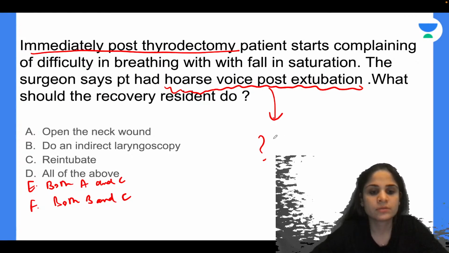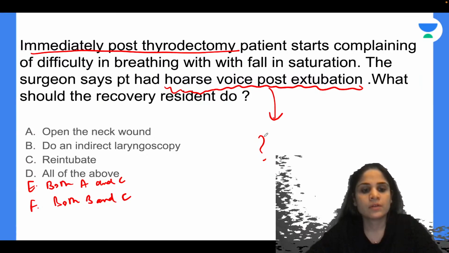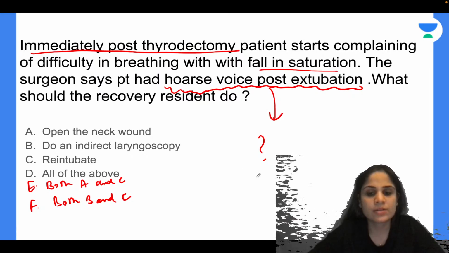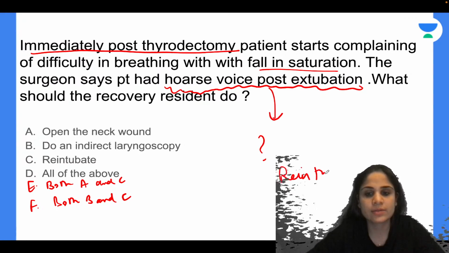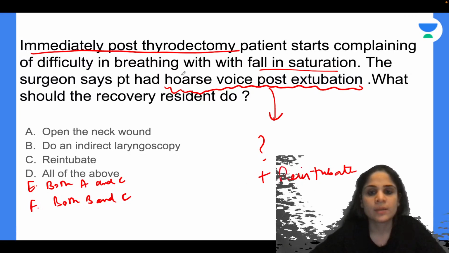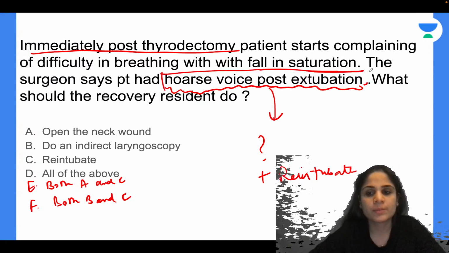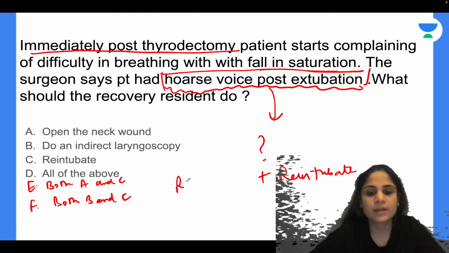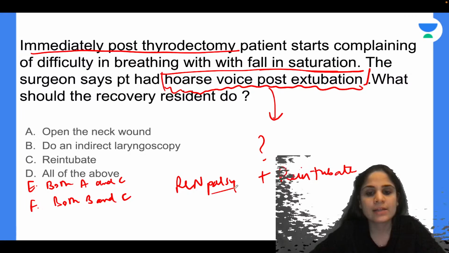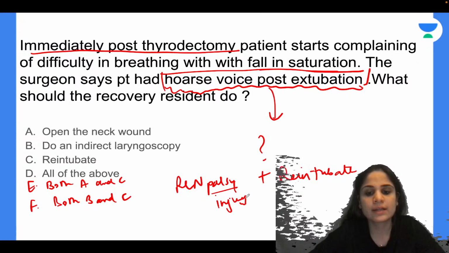Alright, so the fall in saturation is happening, yes. So one of the things that you have to do is re-intubate. So that I agree with you guys. Re-intubation has to be done. But this should tell you what is the problem. The problem is that you have caused a recurrent laryngeal nerve palsy. And how do you cause a recurrent laryngeal nerve palsy? By injuring the recurrent laryngeal nerve.